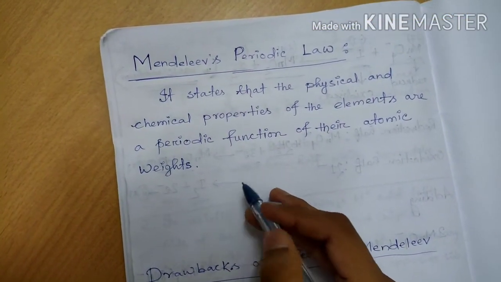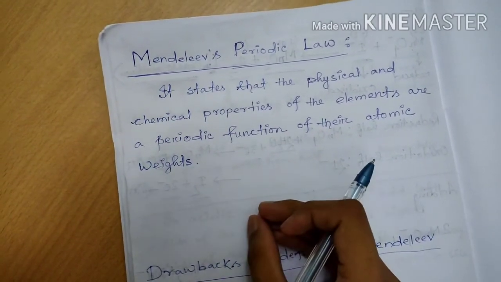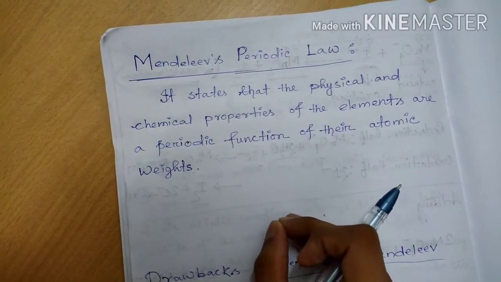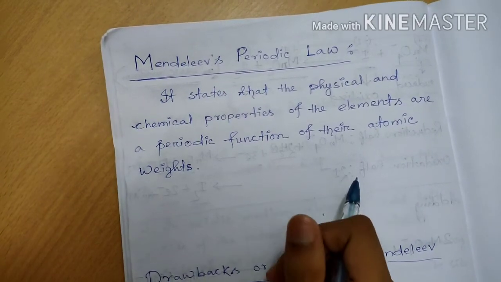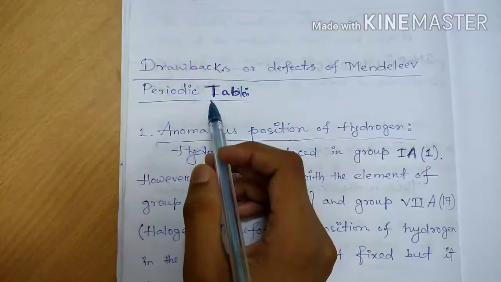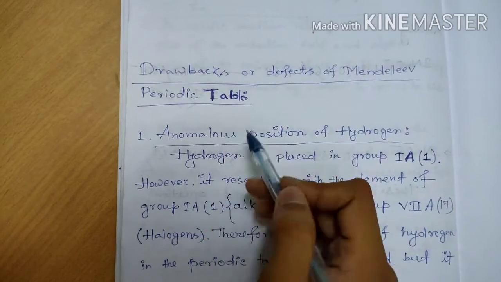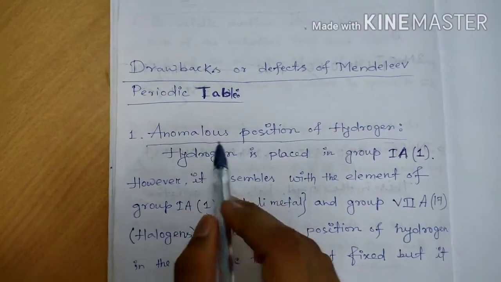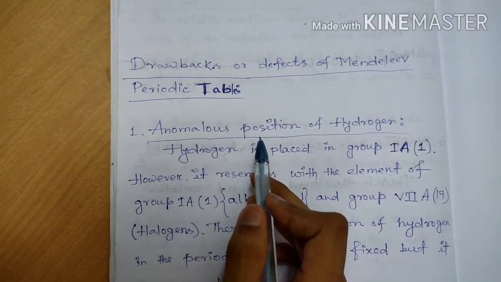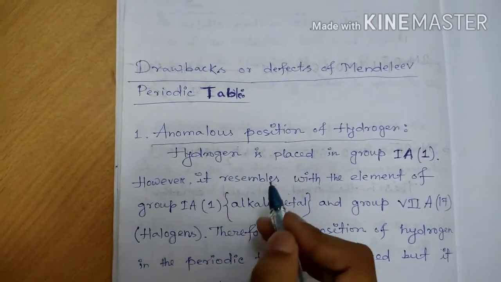Now come to the drawbacks or defects of Mendeleev's periodic table. What were the defects? Now we shall discuss. You see the drawbacks or defects of Mendeleev's periodic table. Number one point is the anomalous position of hydrogen. Anomalous position means the position is not fixed. That position is called anomalous position.